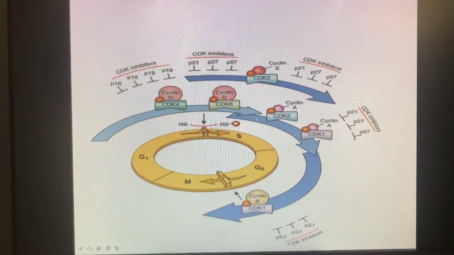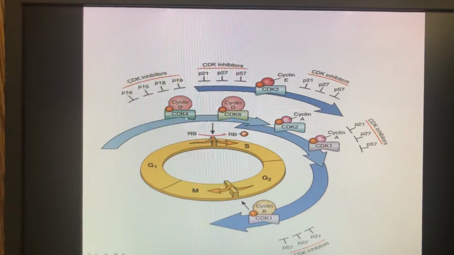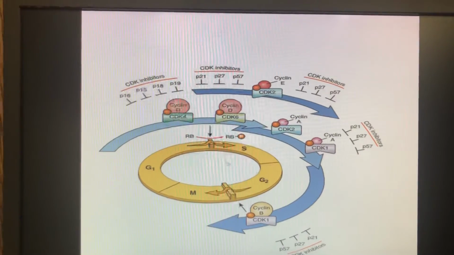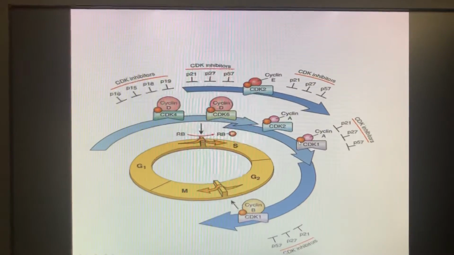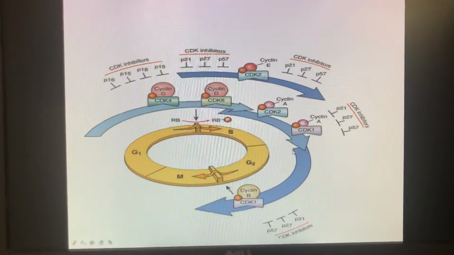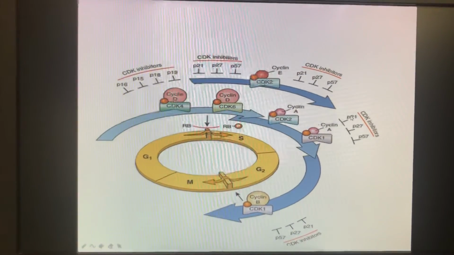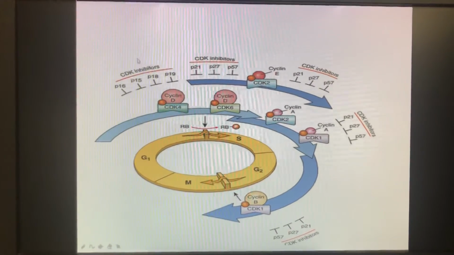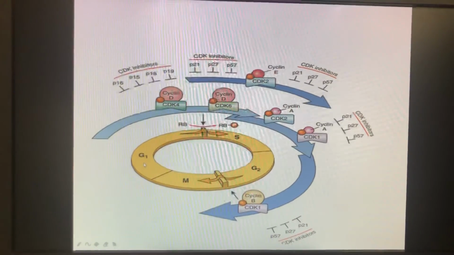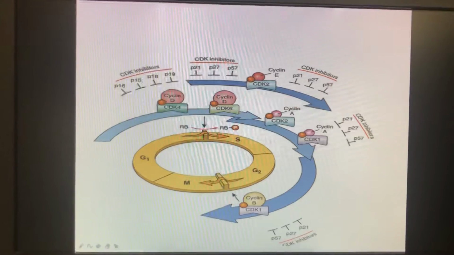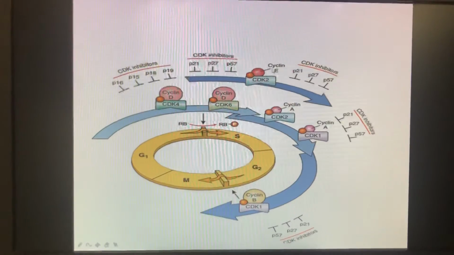The whole cell cycle is like a relay race, wherein a few cyclins and CDKs act on one leg of the relay, and then they pass on to another set of cyclins and CDKs for the next phase to happen. So this slide represents the whole cell cycle system with the activators, the inhibitors and the cell cycle. As a cell enters from G0 to G1, the cyclin Ds get bound to CDK4, CDK6, and cyclin E gets bound to CDK2.